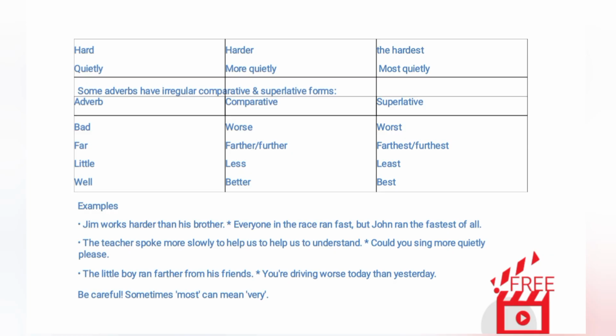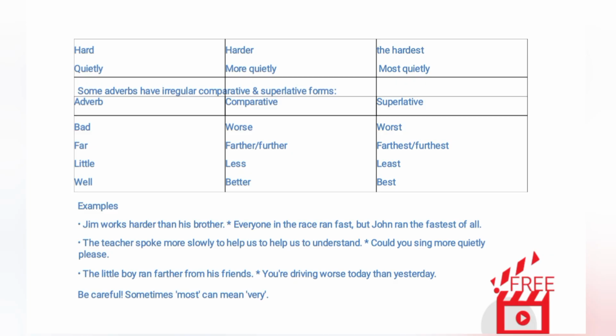Some adverbs have irregular comparative and superlative forms. Adverb, comparative, superlative: bad, worse, worst. Far, farther/further, farthest/furthest. Little, less, least. Well, better, best. Examples. Jim works harder than his brother.